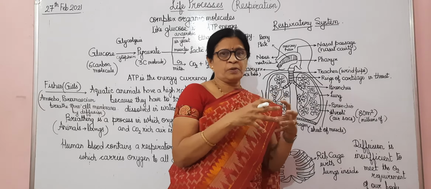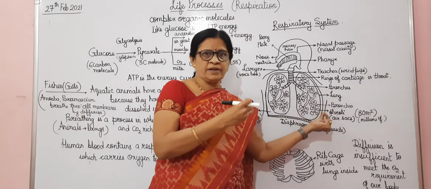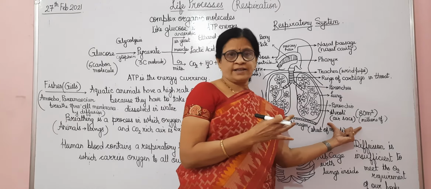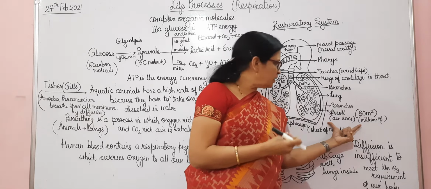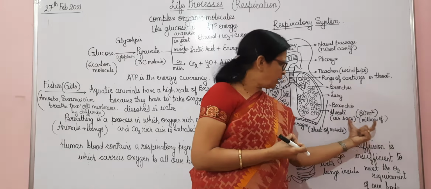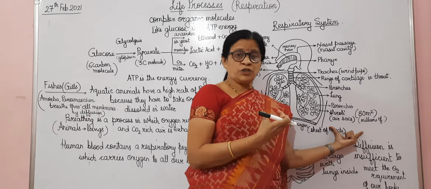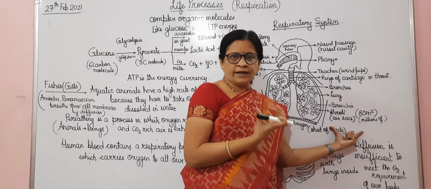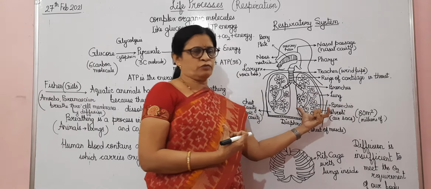So the main respiratory organs are what? The lungs. These are the bronchioles, which bring the air to the alveoli. These alveoli, these air sacs, have a very large surface area, nearly 80 square meters. There are millions and millions of air sacs in our lungs, which carry all the oxygen we inhale to all the different parts of the body.